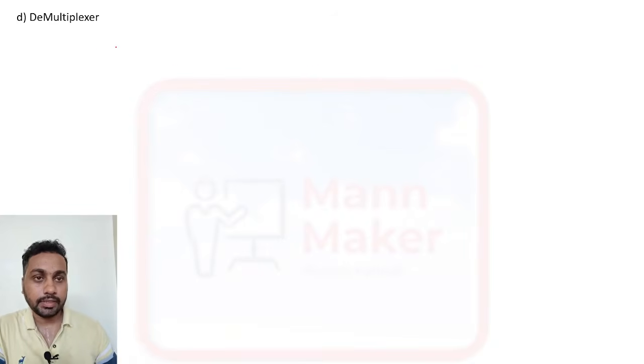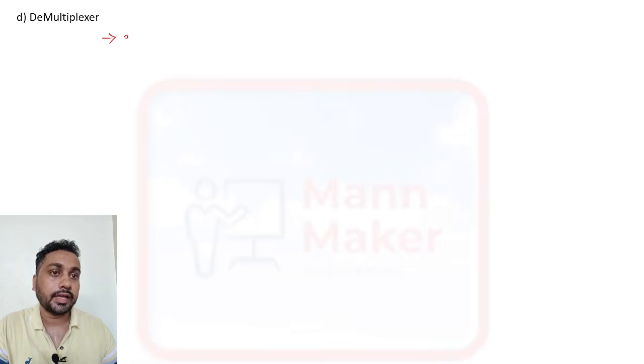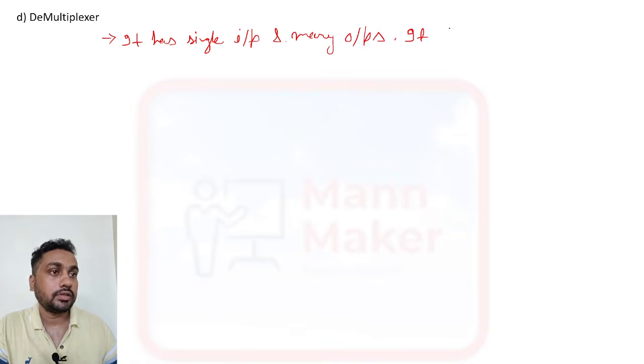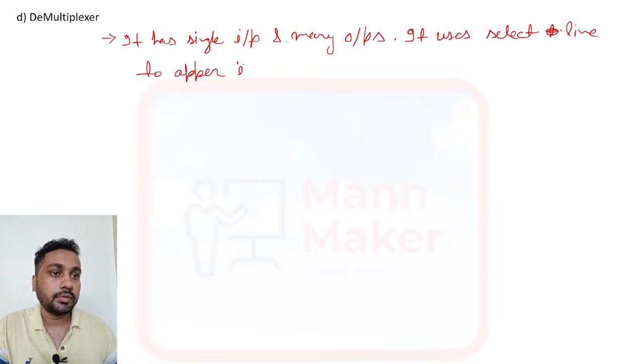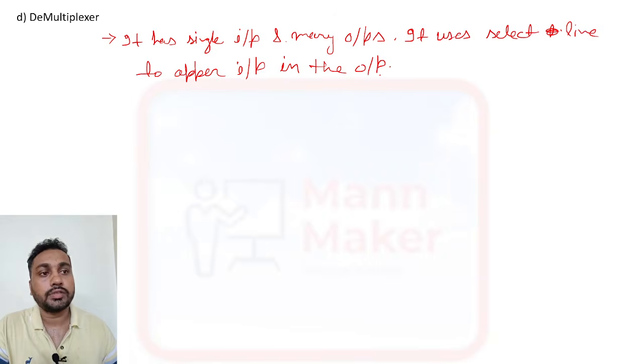Now the demultiplexer has a single input and many outputs. Here also it uses select lines, and it uses the select lines to make the input appear in the output.